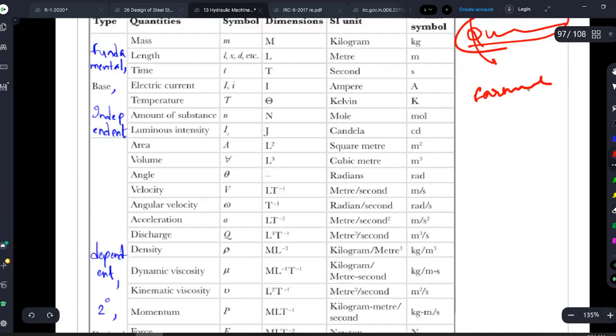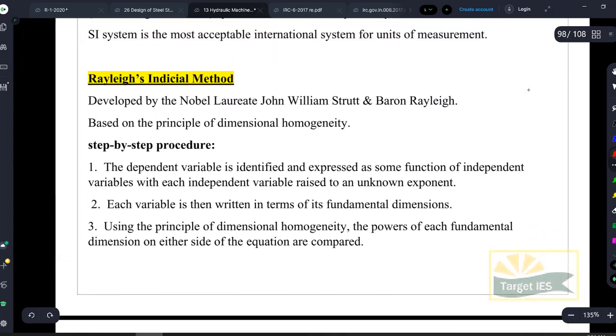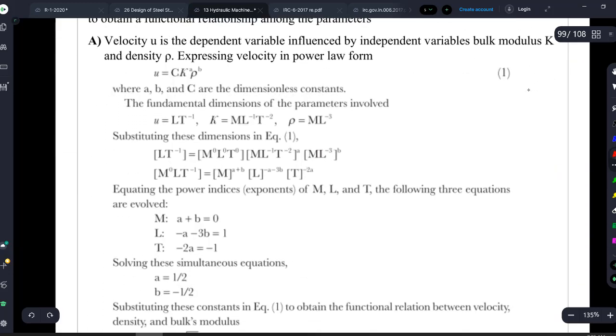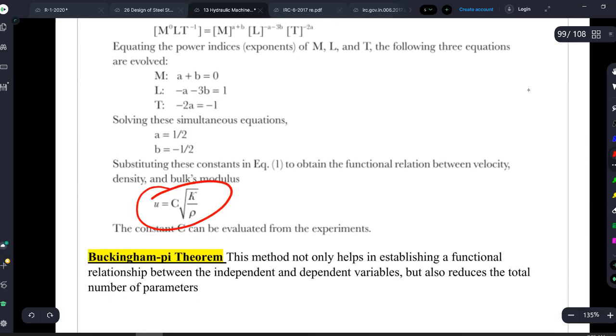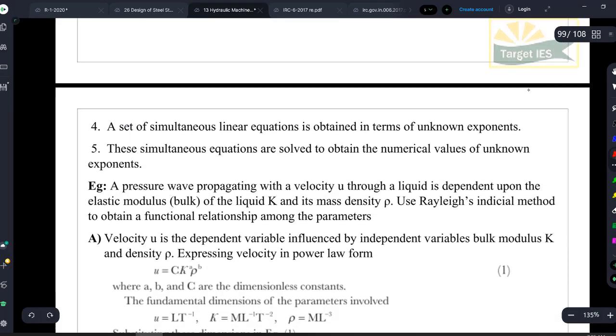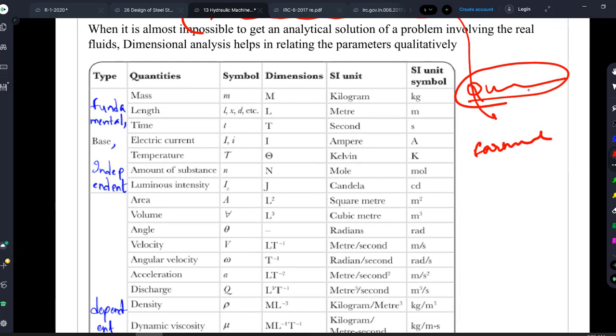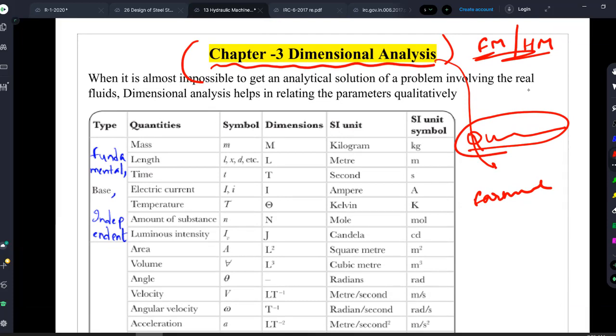We can derive the formula; we will derive and show you the formula in this chapter using Rayleigh's indicial method. We will find out the formula also, something like this: velocity is equal to c under root k by rho. How did this come? We will derive it. Using dimensional analysis we can identify the formula also. But in the examination 2 marks question, he will not tell you to find the formula, obviously. He will just give some simple questions. If you know the formula, directly take it. If you don't know the formula and you're getting confused, then check the dimensions and take the right answer. That's the application of dimensional analysis for us from the exam point of view.